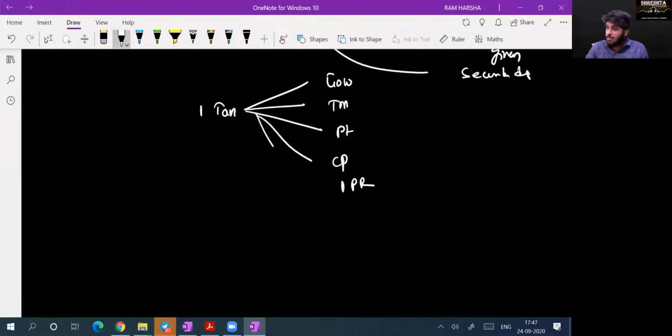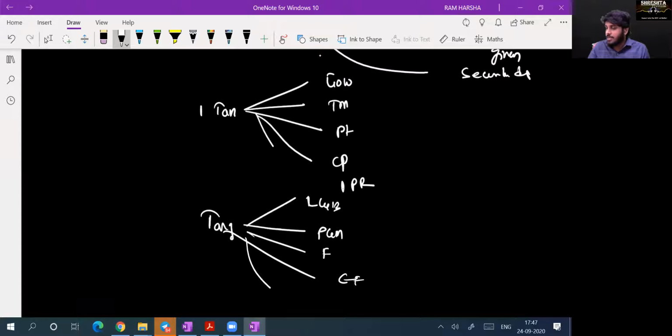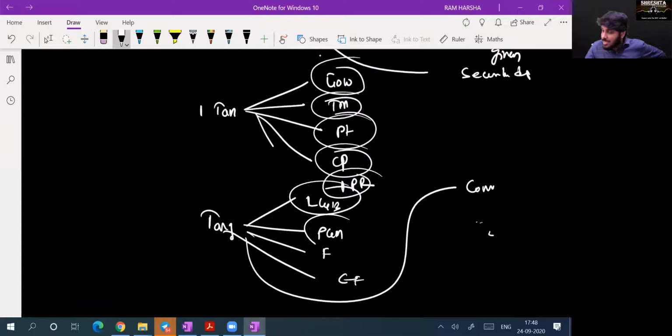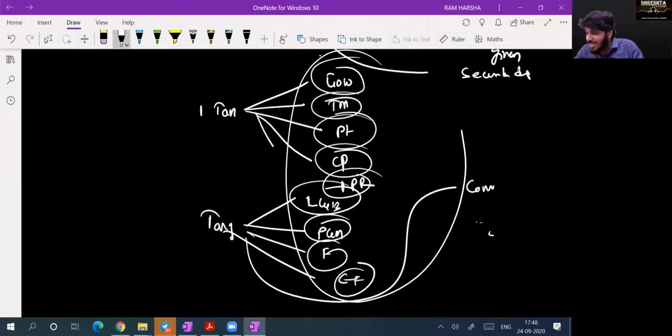Yes, sir. Tangible assets will have again subclassification: land and building, plant and machinery, furniture, electrical fittings, computers. So many. Yes, sir. Now, all these items together constitute financial statements, correct? Yes, sir. In this chapter, we are going to learn how to do audit of these items individually.